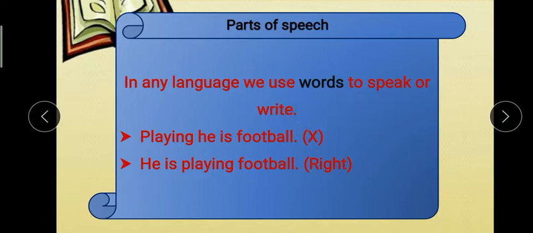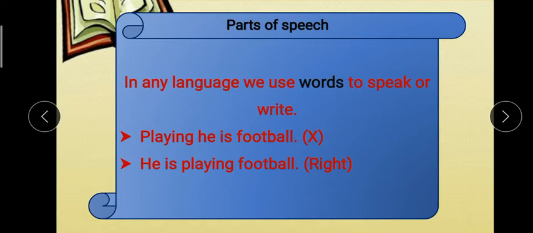There are two examples. First one is "playing, he is football." Next one, "he is playing football." Can you tell me which one is the right? Yes, this one is the right sentence. So, we arrange the words in a proper way to make a meaningful sentence so that other people can understand.